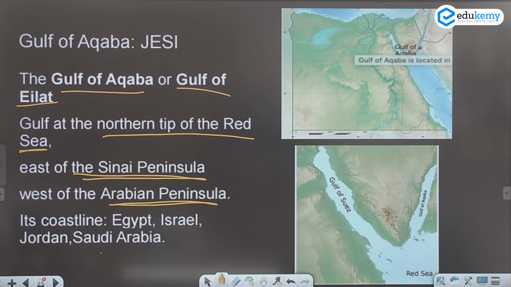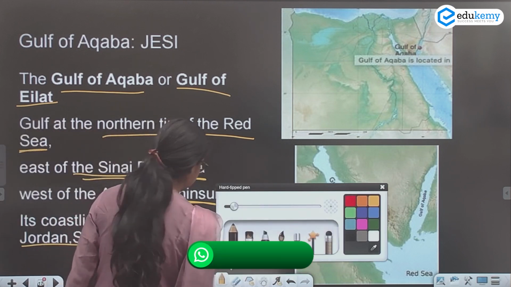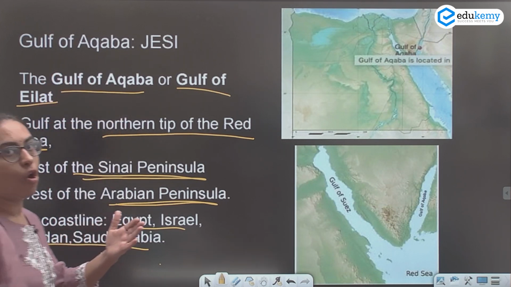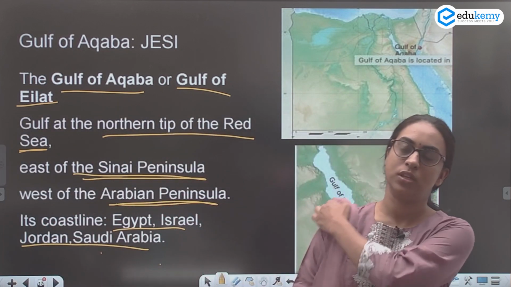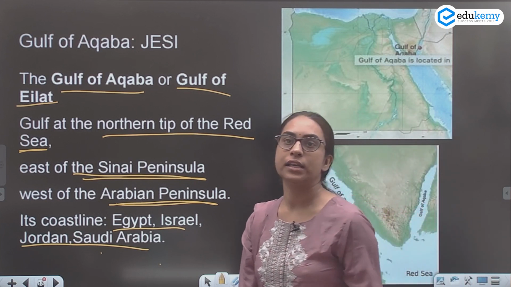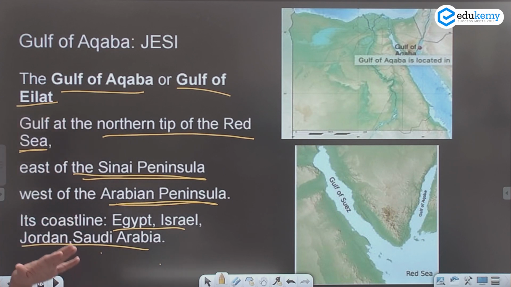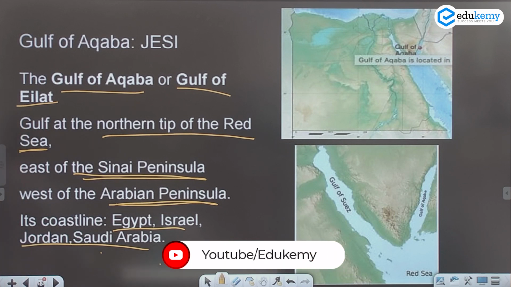The coastline is shared by countries. I will again draw a map for you so that it becomes easy for you to remember. Just look at this. So the Gulf of Aqaba is to the east of the Sinai Peninsula. It is to the west of the Arabian Peninsula. The countries are Jordan, Egypt, Saudi Arabia and Israel. And it is at the northern tip of the Red Sea.